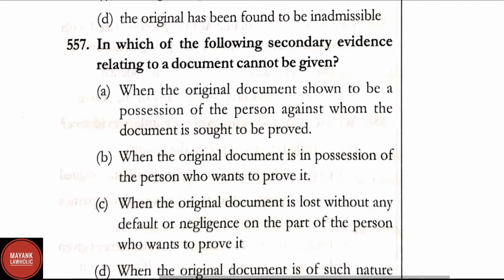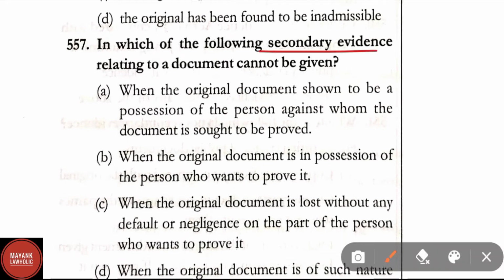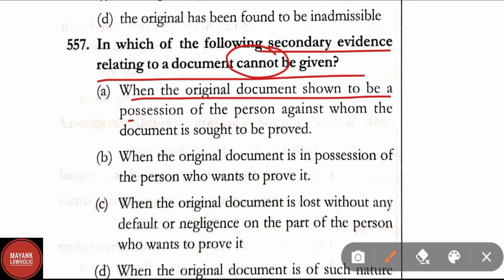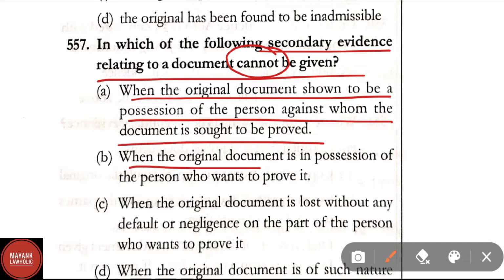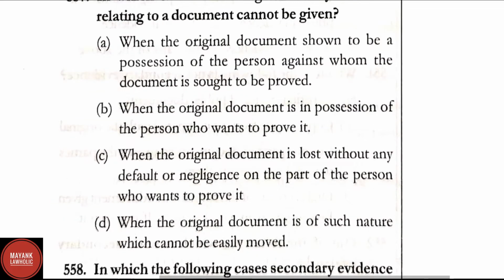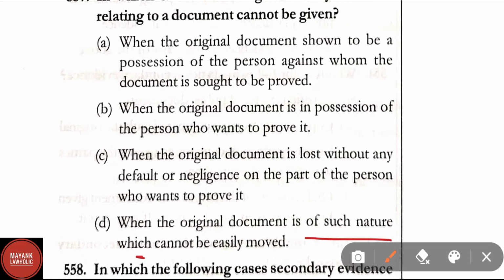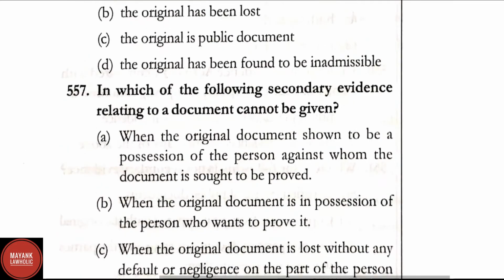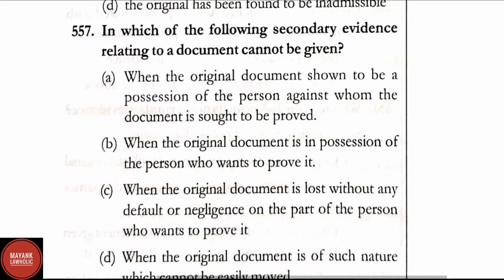Question number 557. In which of the following is secondary evidence relating to a document not allowed to be given? Option A, when the original document is shown to be in the possession of the person against whom the document is sought to be proved. Option B, when the original document is in the possession of the person who wants to prove it. Option C, when the original document is lost without any default or negligence on the part of the person who wants to prove it. And option D, when the original document is of such nature which cannot be easily moved. In question number 557, correct answer is option B.